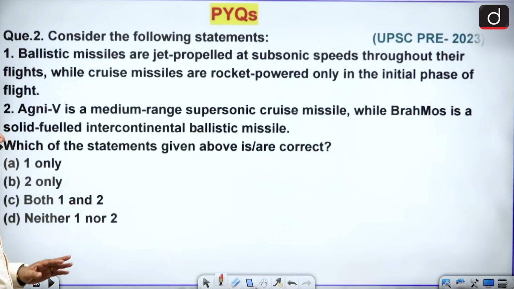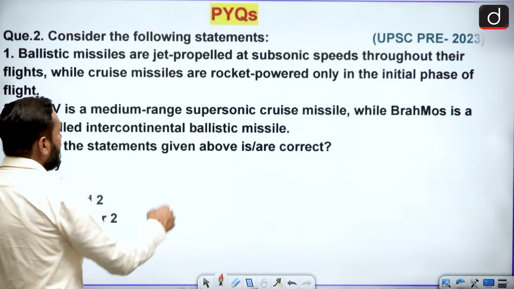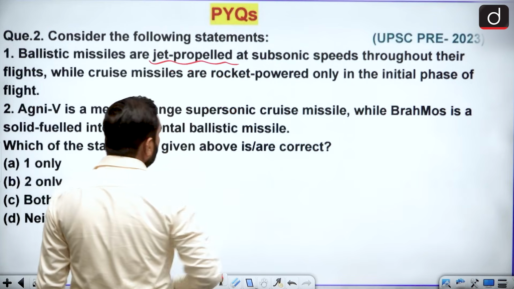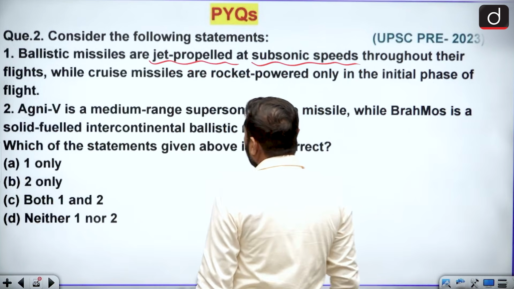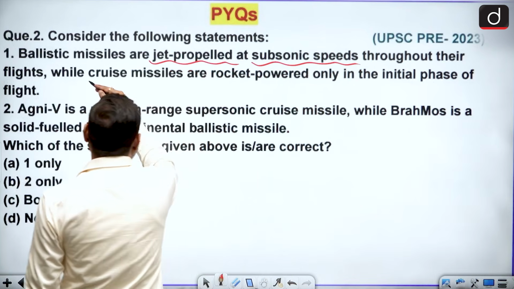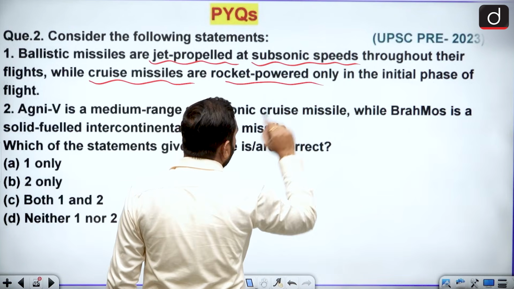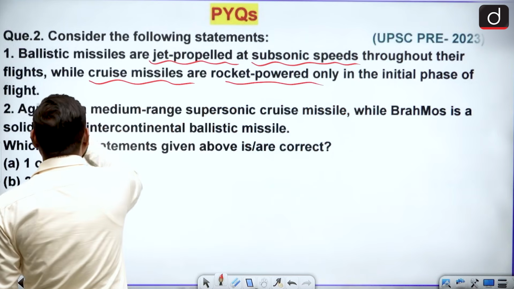One more question asked in 2023 is based on missile systems. The first line: ballistic missiles are jet propelled and subsonic speed, while cruise missiles are rocket powered only in the initial phase of the flight.